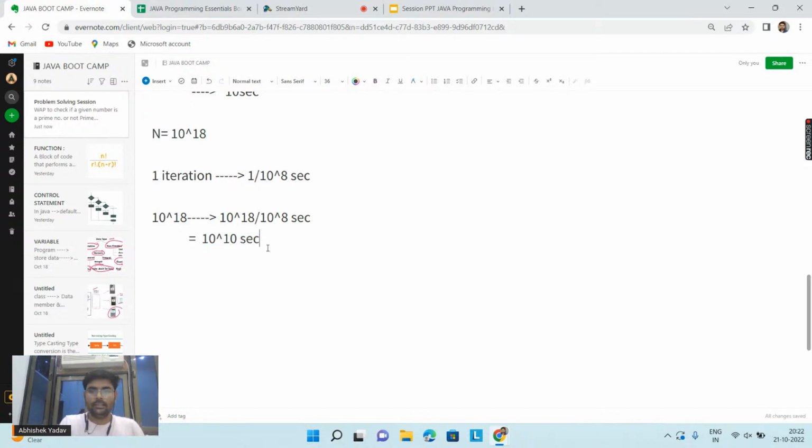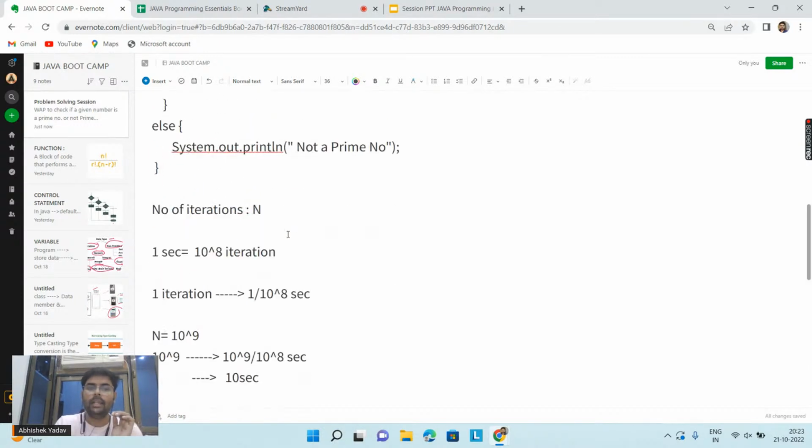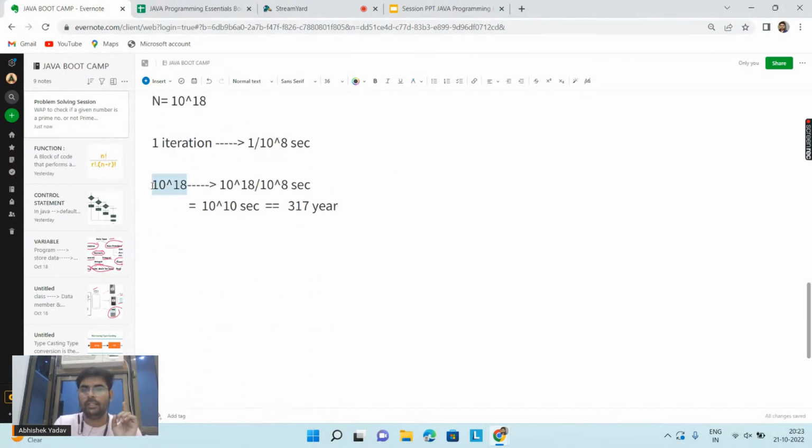So guys, this is approximately equal to 317 years here. Okay, everyone. So here you are saying this is a simple program I have written to check whether 10 to the power 18 is a prime number or not, and this program is taking 317 years. And guys, you will not be alive to see whether the number is a prime number or not, if you have written this program and the value of n is 10 to the power 18.